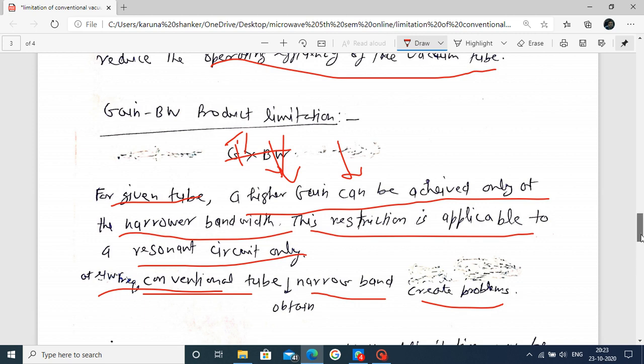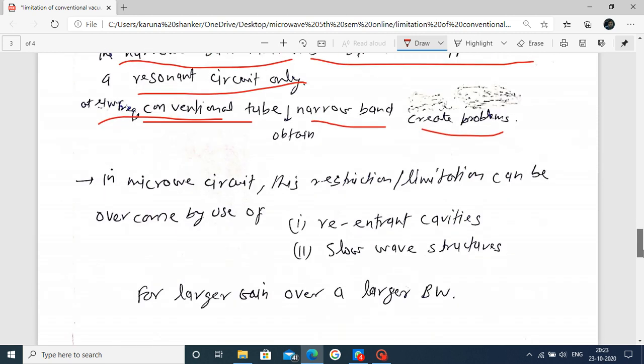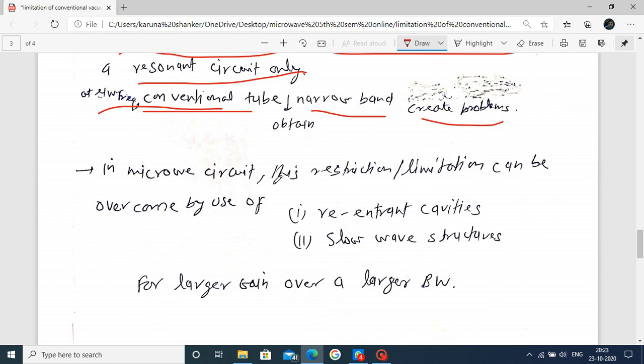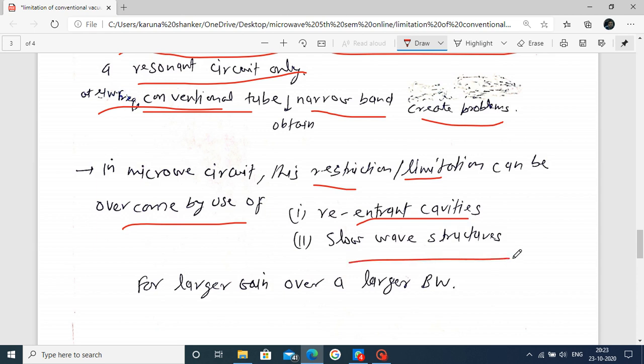What can we do to neglect this? This restriction or limitation can be overcome by using a re-entrant cavity and slow wave structure. We will see this further in the upcoming lectures.